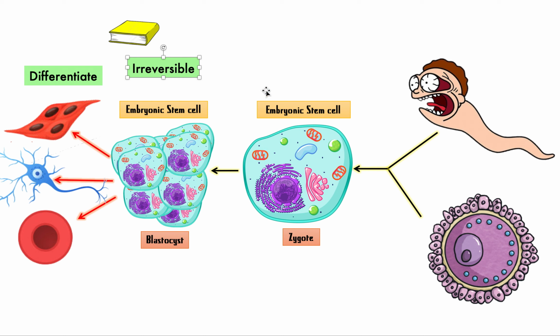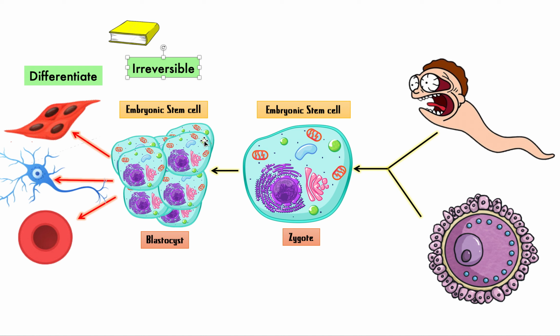Now, why do we call this one embryonic stem cell? Because later, you'll see in this video, there are different types of stem cells. So in general, like I said, a stem cell is just any kind of cell that has the potential to become another cell. That's all that a stem cell is. We call this one embryonic stem cell because this is a stem cell that is formed during the embryonic stage.